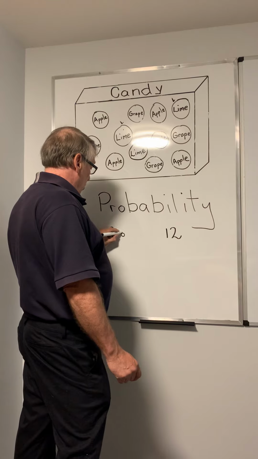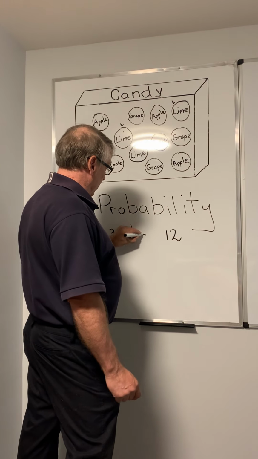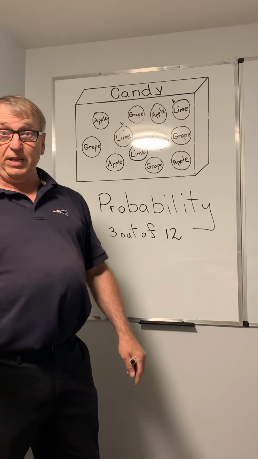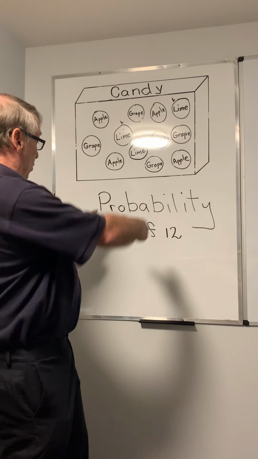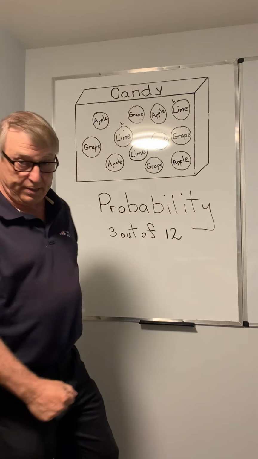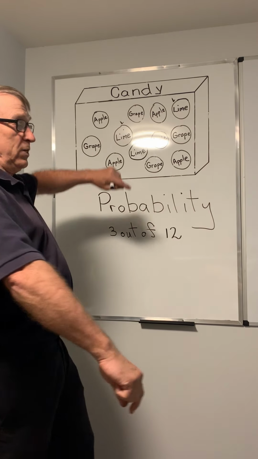3 out of 12. What would be the probability of picking a grape? How about Seth?